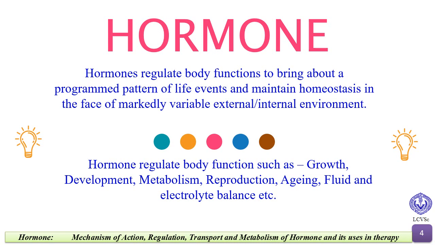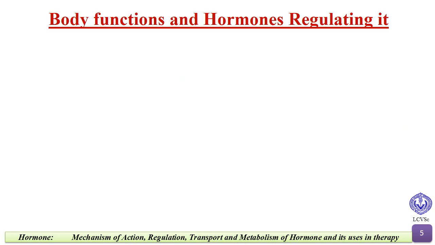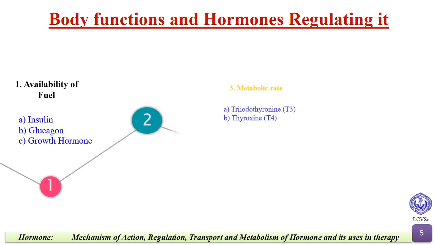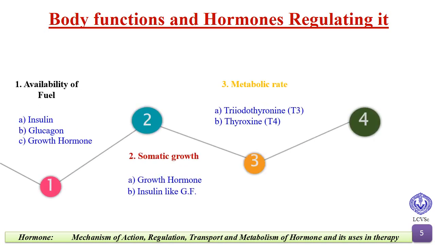Hormones regulate body functions to bring about a programmed pattern of life events and maintain homeostasis in the face of markedly variable external and internal environment. Hormones regulate body functions such as growth, development, metabolism, reproduction, aging, fluid and electrolyte balance, etc. The body functions and hormones regulating it.